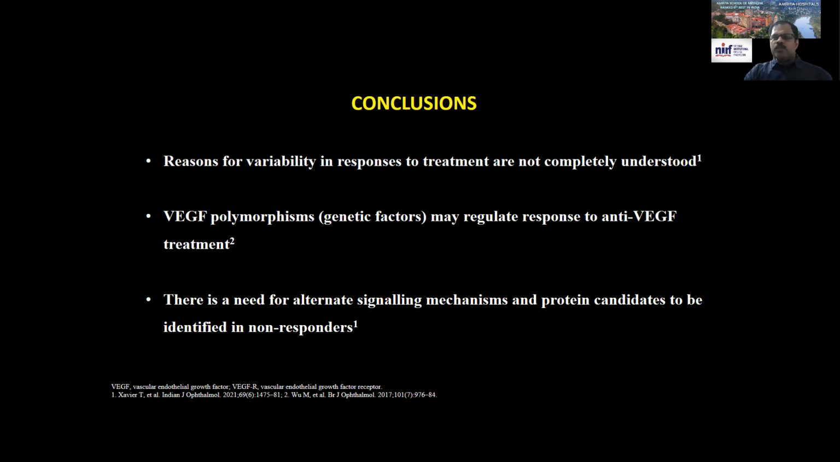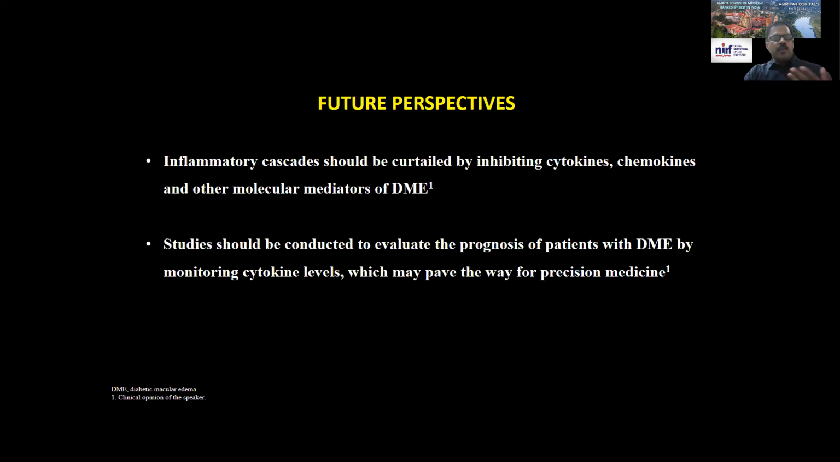VEGF polymorphisms may be the reason, and there may be a need for alternate signaling mechanisms and protein candidates. And inflammatory cascades, which involve cytokines and chemokines, should be monitored. And studies should be conducted to evaluate the prognosis of patients with DME by monitoring cytokine levels.